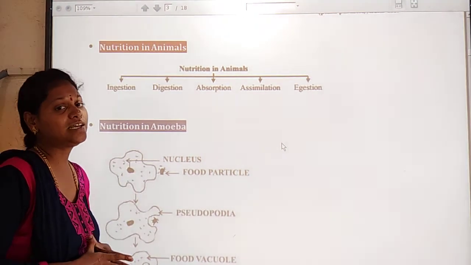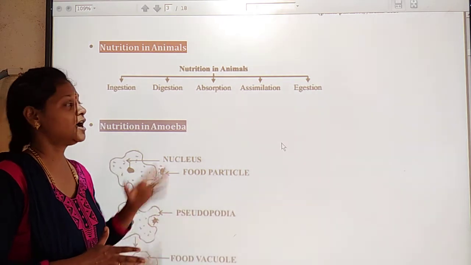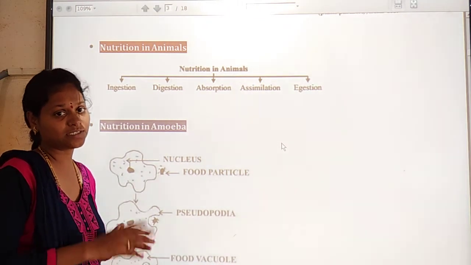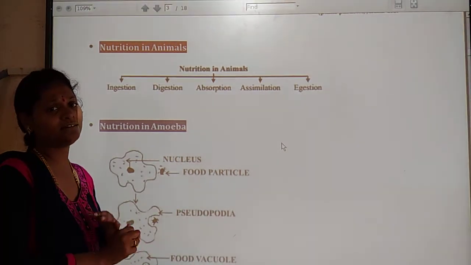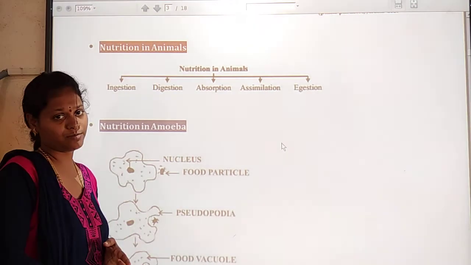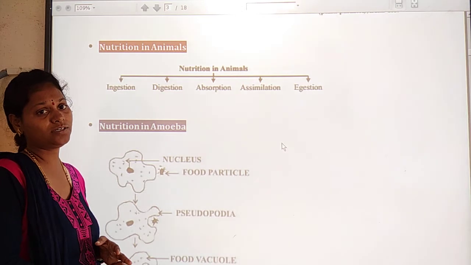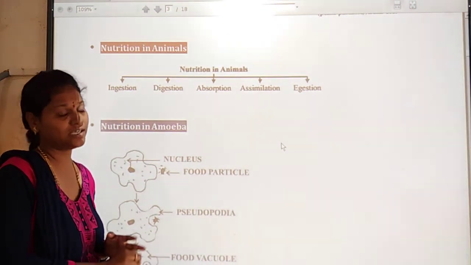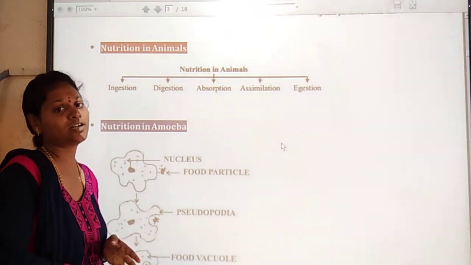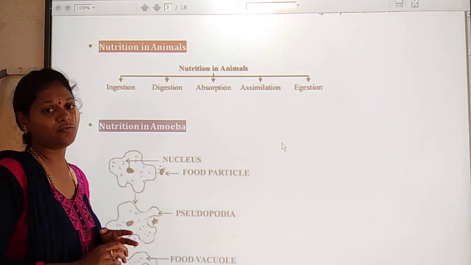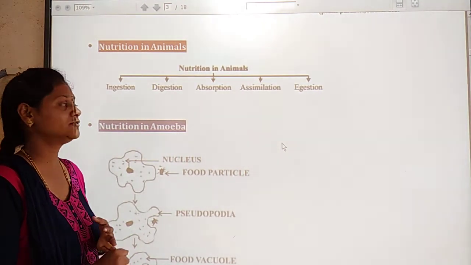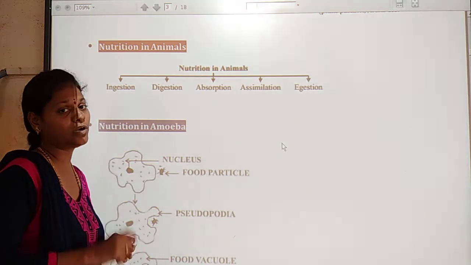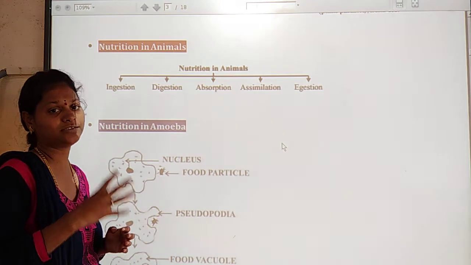So how is the food digested with the help of the physical process? Here, what is that? Chewing and grinding. So this is the digestion of food that takes place in the physical process. So in the physical process, we have to chew or grind the food with the help of our buccal cavity. ನಮ್ಮ ಹಲ್ಲುಗಳ ಸಹಾಯದಿಂದ ನಾವು ಫುಡ್ ಅನ್ನ chew ಮಾಡ್ತೀವಿ.